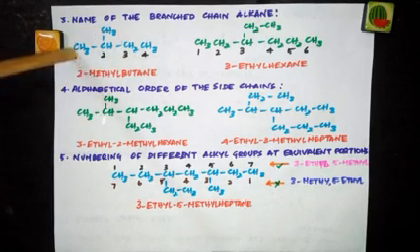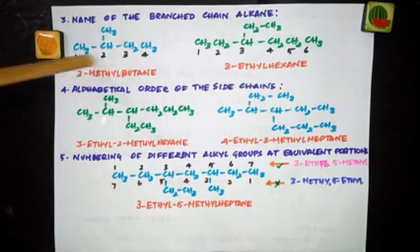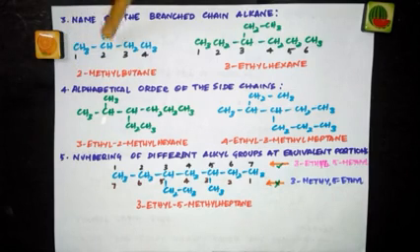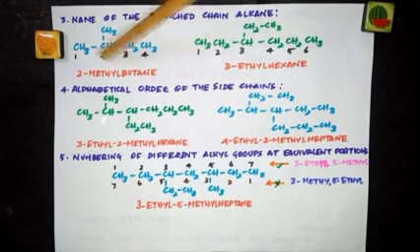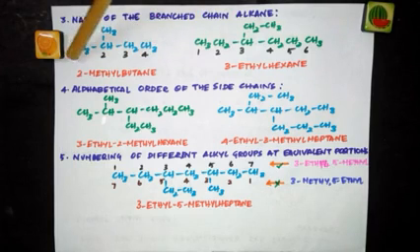See, look at this example. I've chosen the longest carbon chain, 1, 2, 3, 4. So after choosing the longest chain, I'm numbering it this way, 1, 2, 3, 4, so that this substituent gets the second position. Suppose if I'm numbering from this side, 1, 2, 3, this gets the third position, then you're violating the lowest number rule. So you have to choose the numbering in such a way that your substituent gets the least position. So this is the right way of numbering.